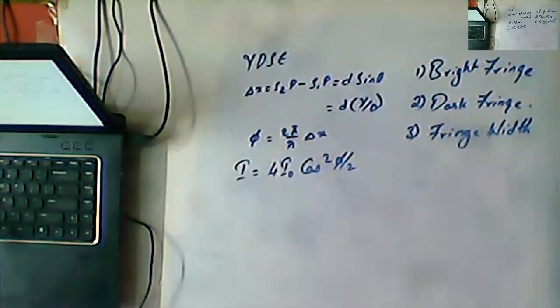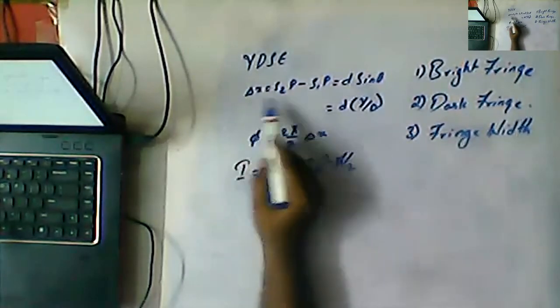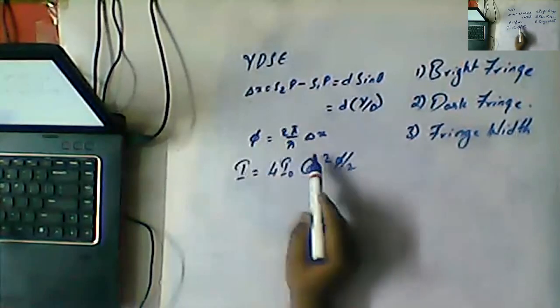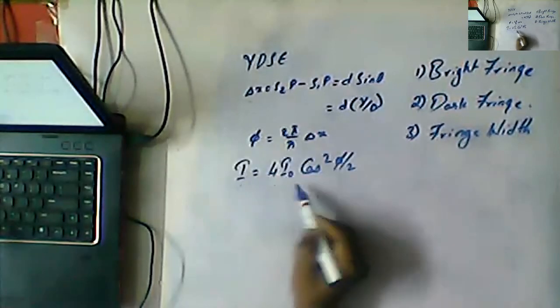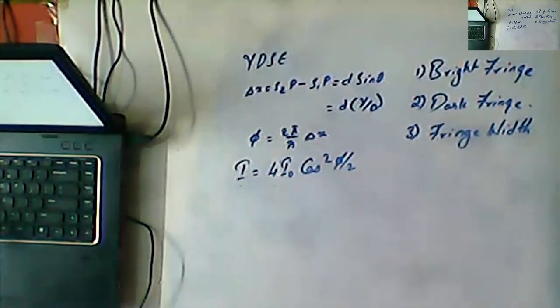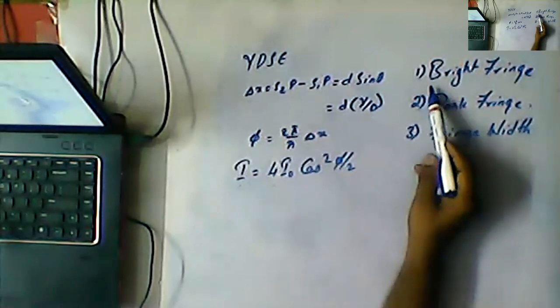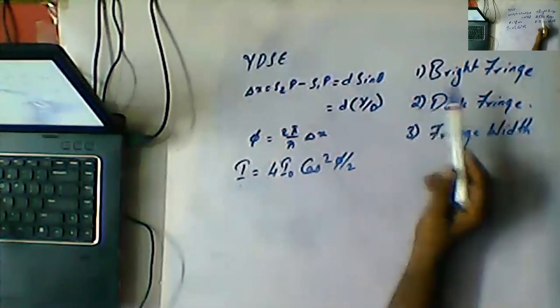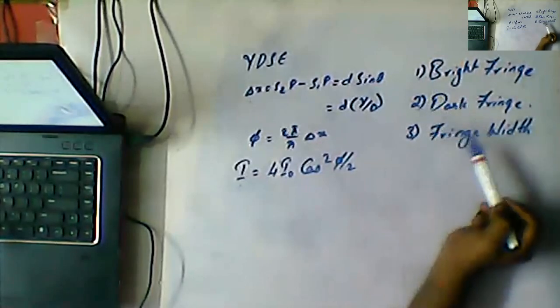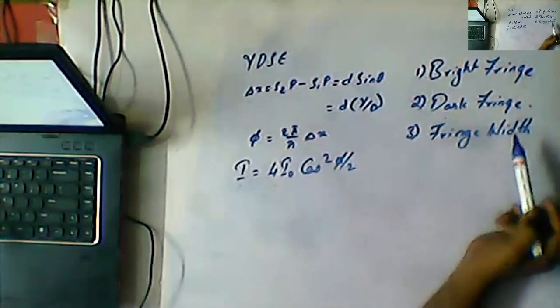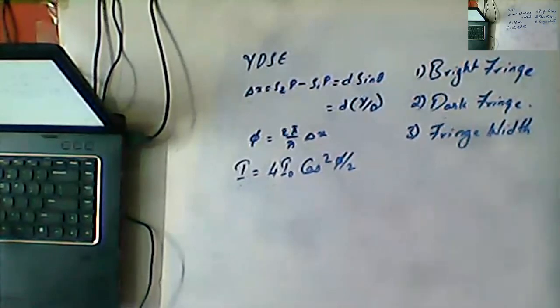In yesterday's class we discussed the formulae for path difference, phase difference, and intensity, I naught cos square phi by 2. In today's class we are going to discuss how to get the bright fringe and its condition, how to get the dark fringe and its condition, and how to get the fringe width. I'm just erasing yesterday's topic, only concentrating on today's topic. Now coming to the point.